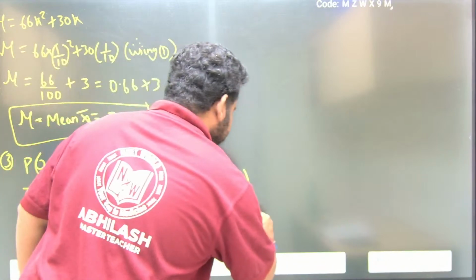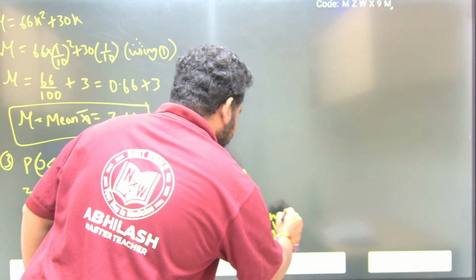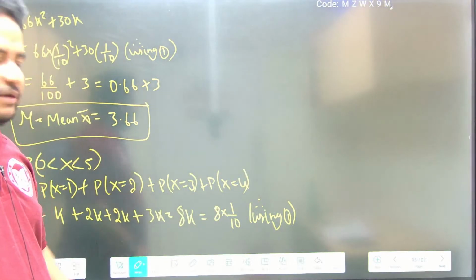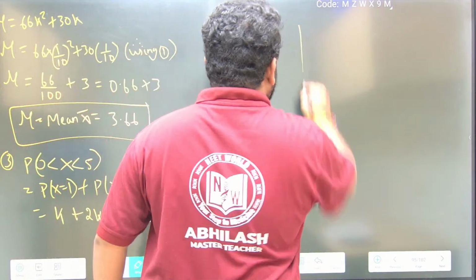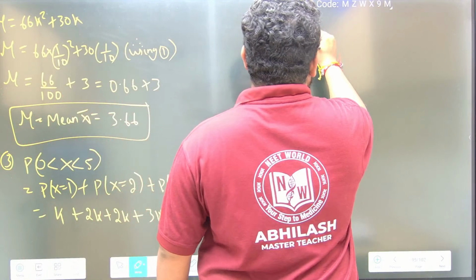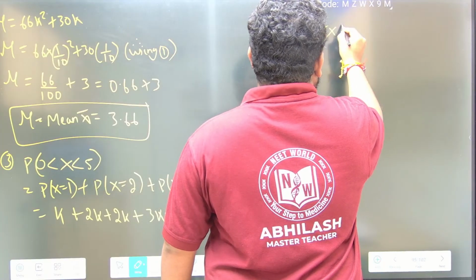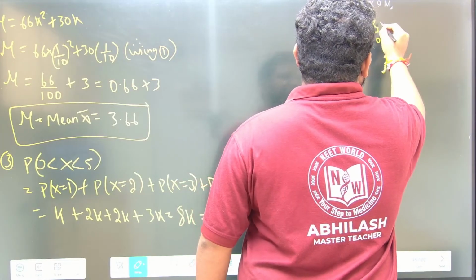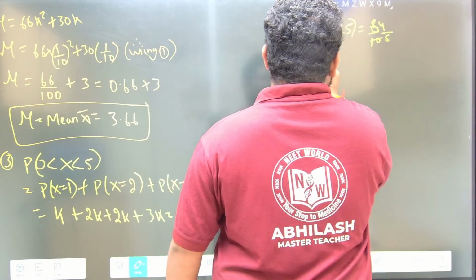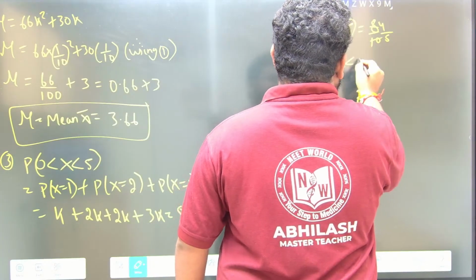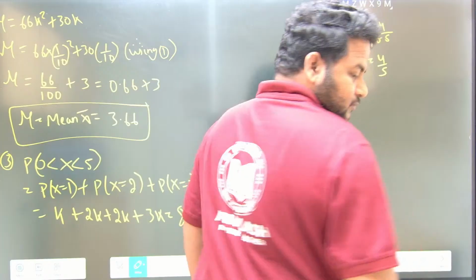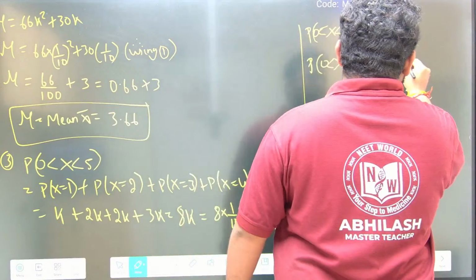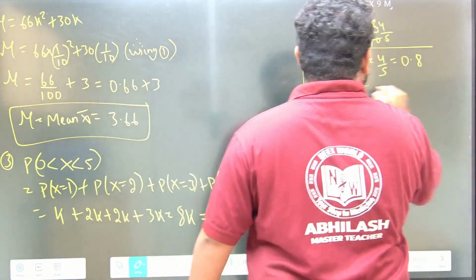Now k is 1 by 10. Therefore, using the earlier result, you should write the reason: k is equal to 1 by 10. So this will become 8 by 10. So probability of x greater than 0 but less than 5 is 8 by 10, which I can write as 4 by 5. Or I can also write it as 0.8 in decimal form. So this is the final answer, friends.